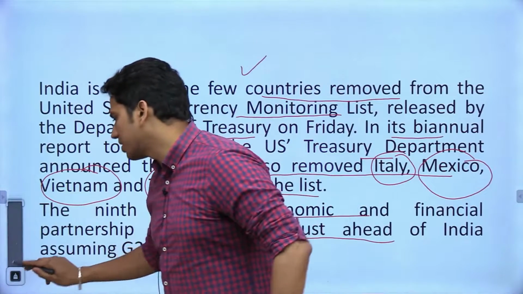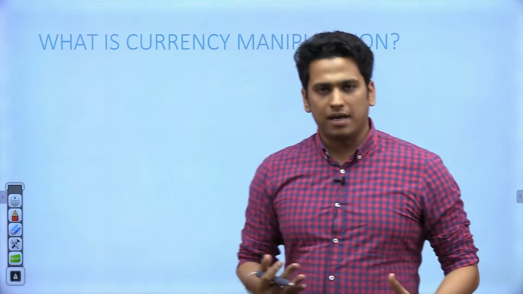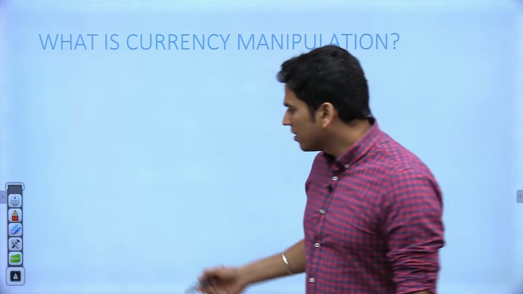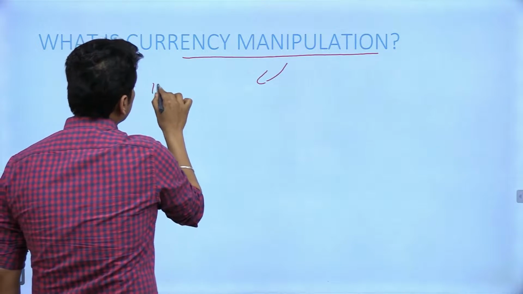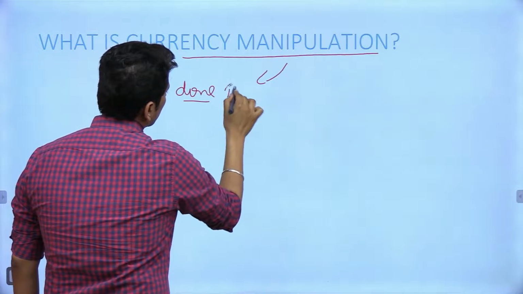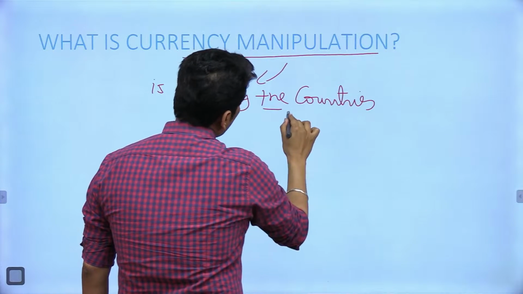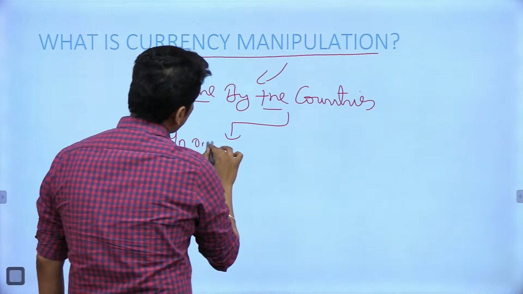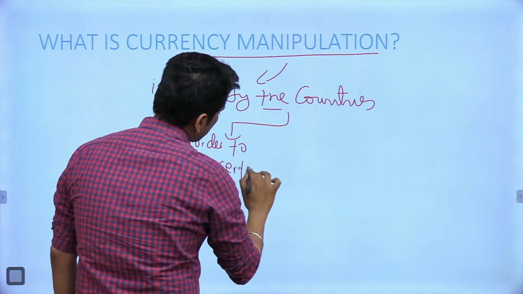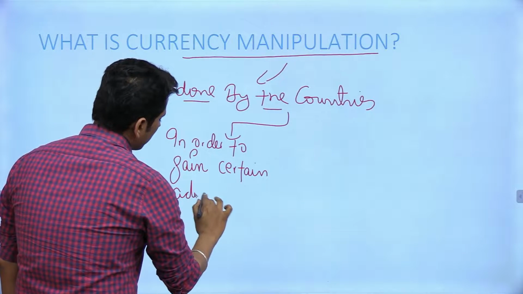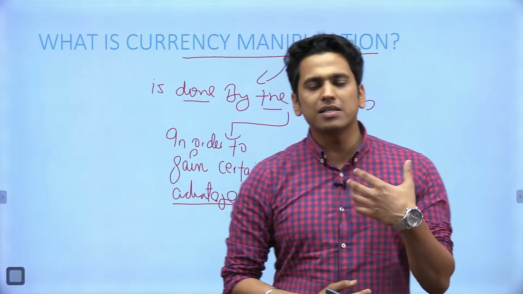Now let's try to understand. सबसे पहले हमारे दिमाग में क्वेश्चन आता है, यार एक करेंसी मैनिपुलेटर क्या है या करेंसी मैनिपुलेशन क्या होती है? First of all, now let's try to understand. Basically, currency manipulation is done by the countries in order to gain certain advantage. Now the question that comes in our mind is, what is this certain advantage? Why countries indulge in such practices?